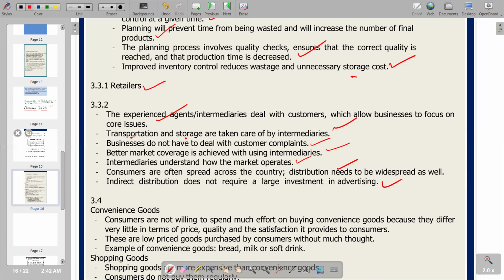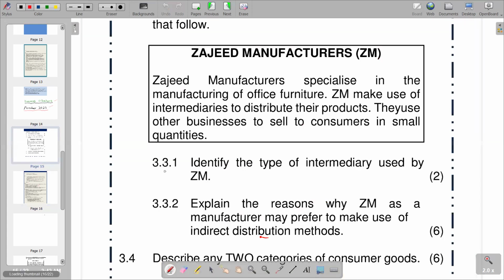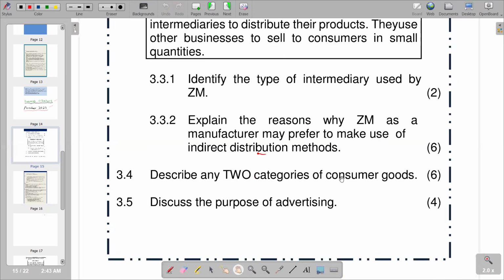Then I will go to the next question that we have. The next question is 3.4. Describe two categories of consumer goods. But we know that the categories of consumer goods that we have are convenience goods, we can have shopping goods, or we can also have specialty goods and sought goods. These are also some of the categories that we have.